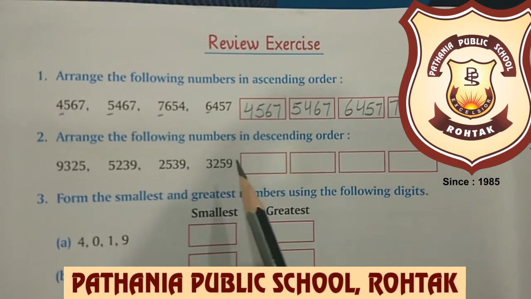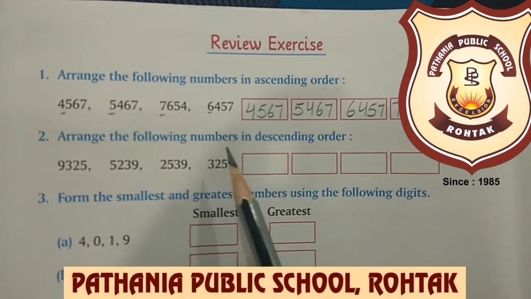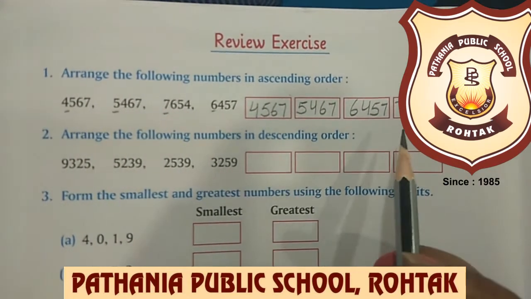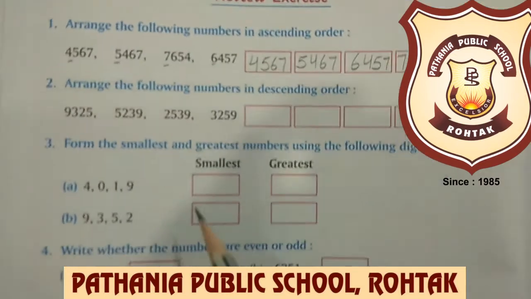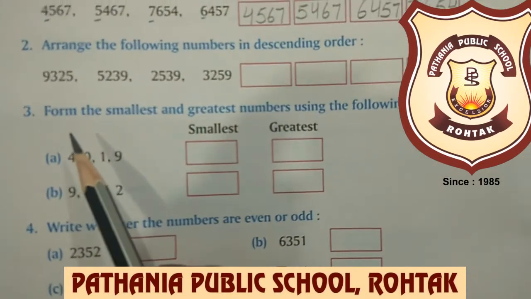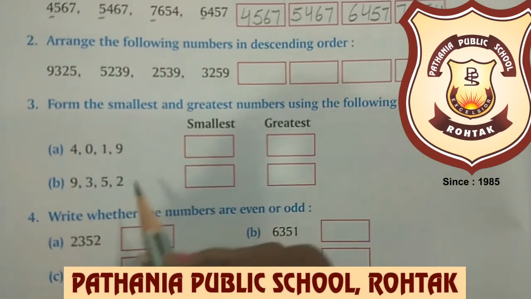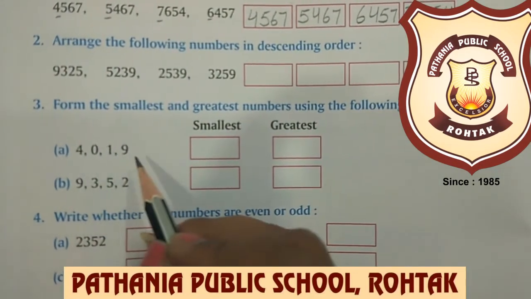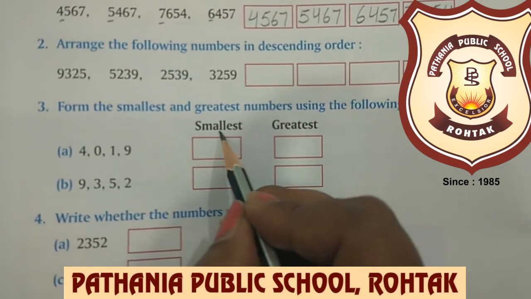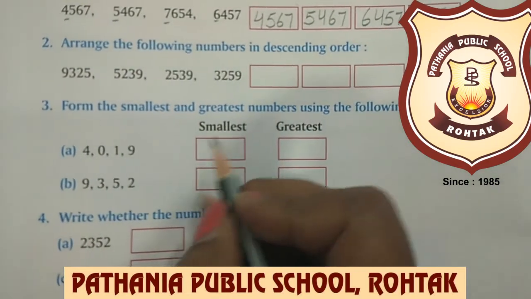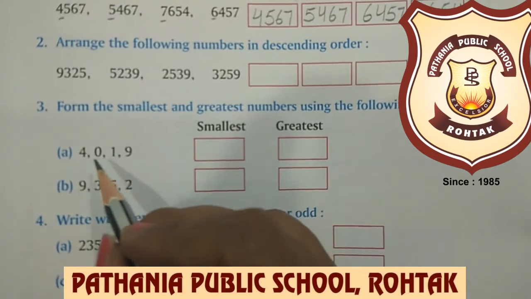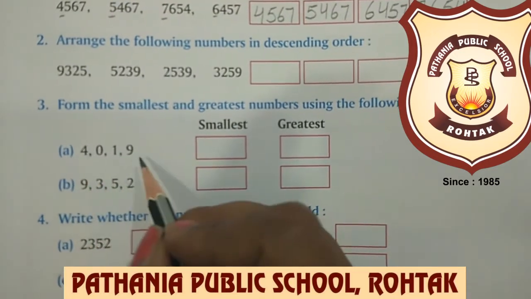In descending order, you need to move from largest to smallest. By following the same pattern, you will do it yourself. Now third question is form the smallest and greatest numbers using the following digits. The digits are given over here. You need to form the smallest and greatest number. First of all, for forming the smallest number, we need to look at the smallest digit.